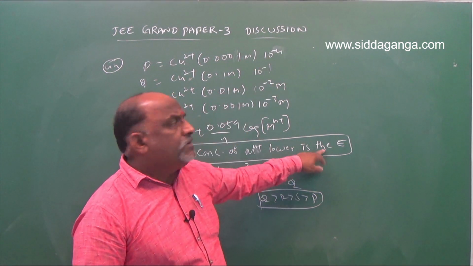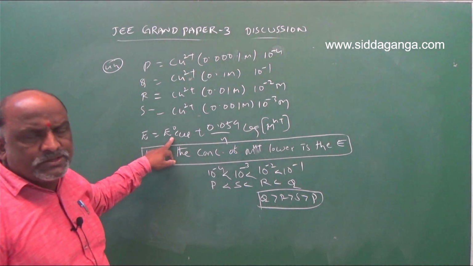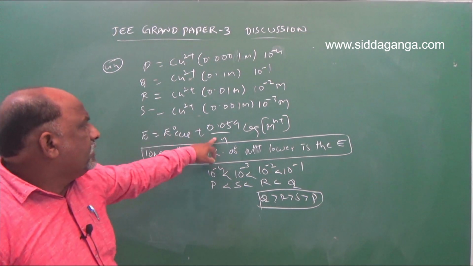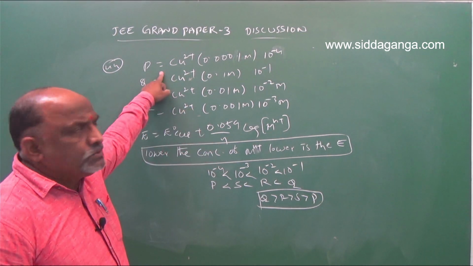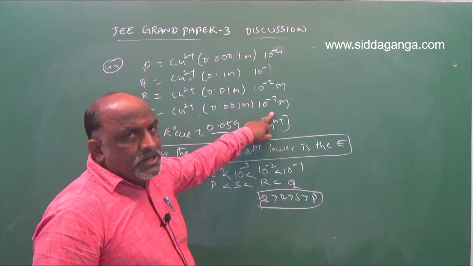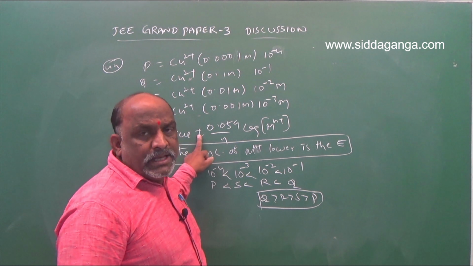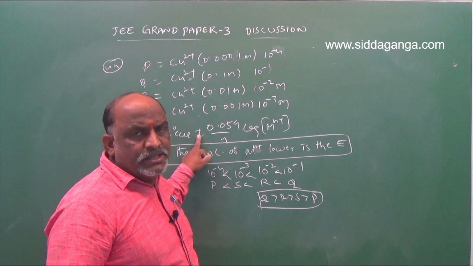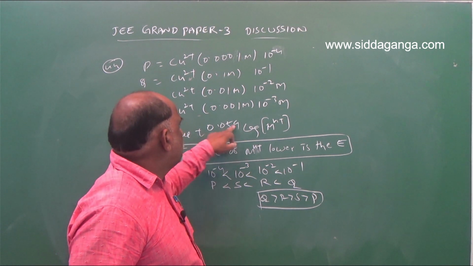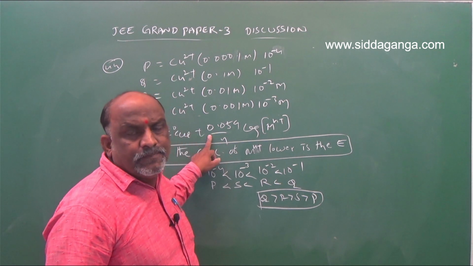Lower is the E naught value, because it is constant. E naught cell 0.34 for all cases, it is constant. N is constant, 2 electrons because of Cu2 plus 2 electrons. You substitute 10 power minus 4. 10 power minus 4 means this becomes minus 4 log 10, which means minus 4 only. Multiply with minus 4, minus 3, minus 2, minus 1.